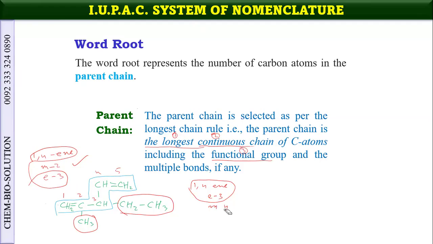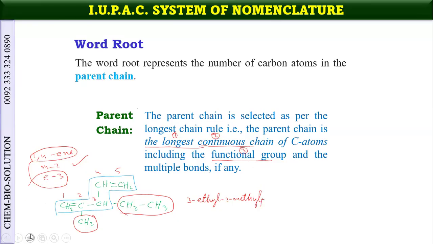So now see what should be the name of this compound. We first write the prefix. So prefix is methyl and ethyl. Ethyl start with E, methyl start with M. So the name of the compound should be 3-ethyl-2-methyl, and there are 5 carbon atoms.